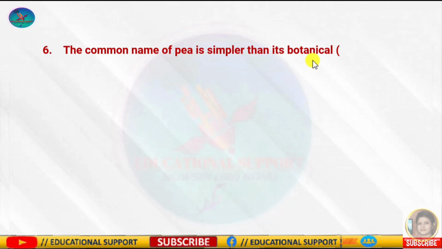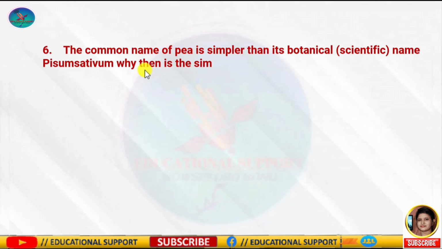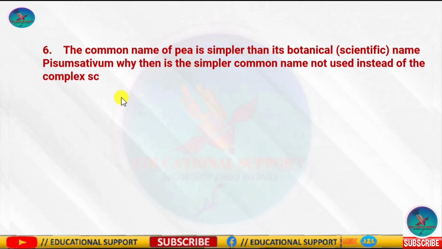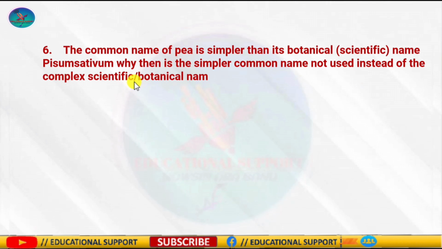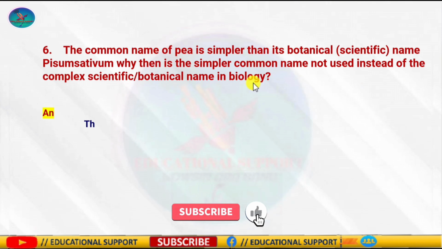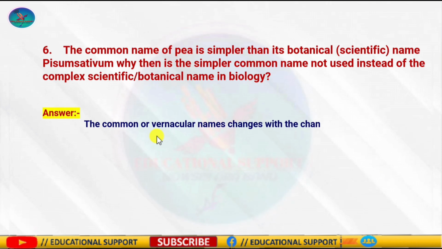Question number 6: The common name of pea is simpler than its botanical or scientific name. Why then is the simpler common name not used instead of the complex scientific botanical name in biology? The common name of pea is an English word, and this can have different names in different languages.